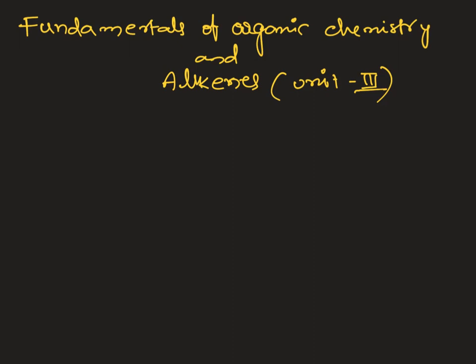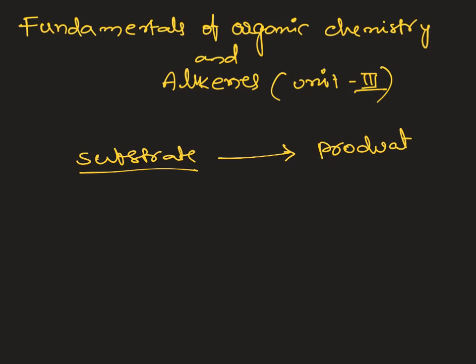If I take any organic reaction, usually we take a starting material, we call it a substrate, and it is converted into product. Substrate is also called starting material. With respect to the substrate, in presence of maybe reagents or catalyst, sometimes thermal, sometimes photolysis, it will be converted into product. But what is happening in the substrate?